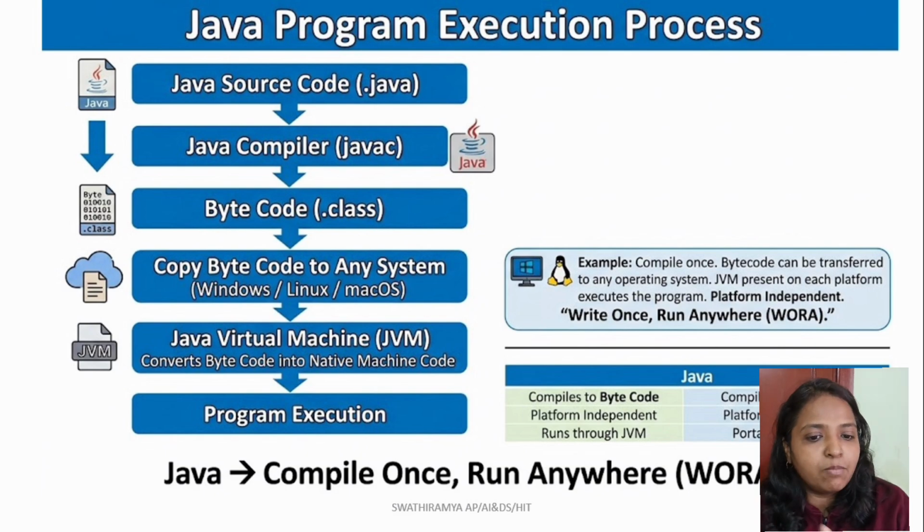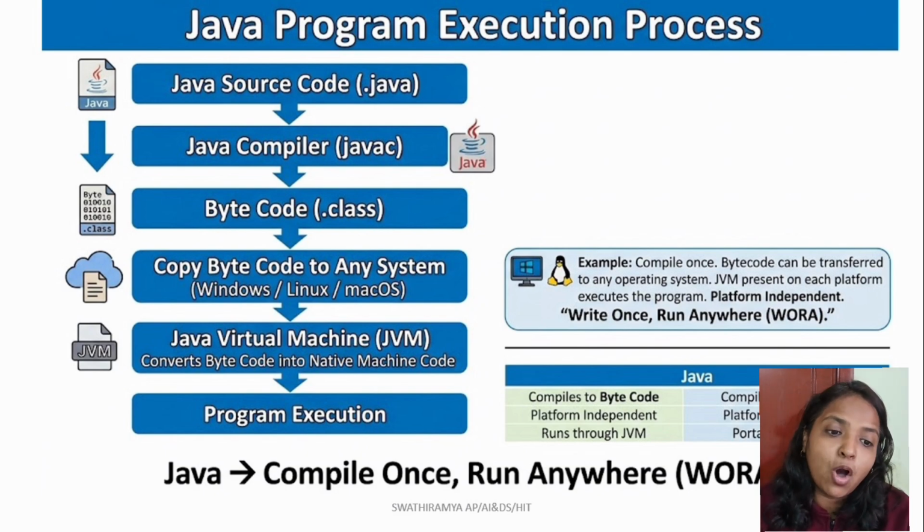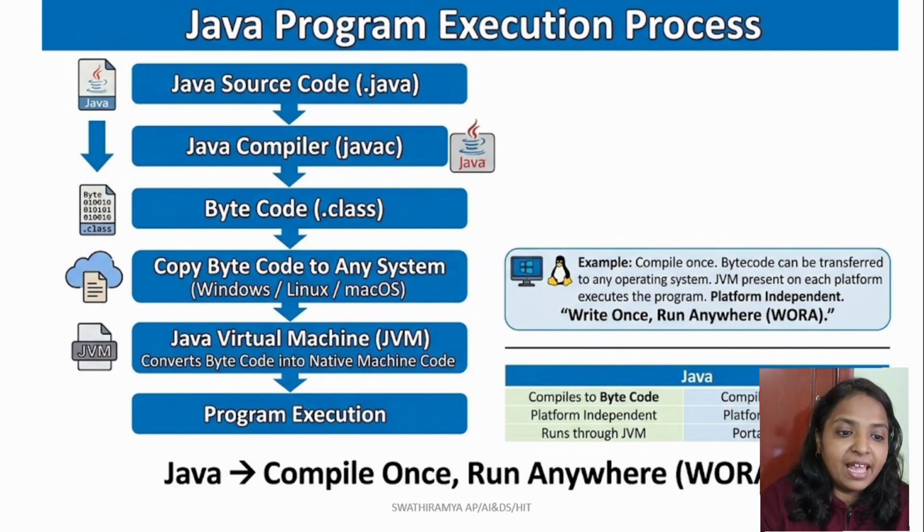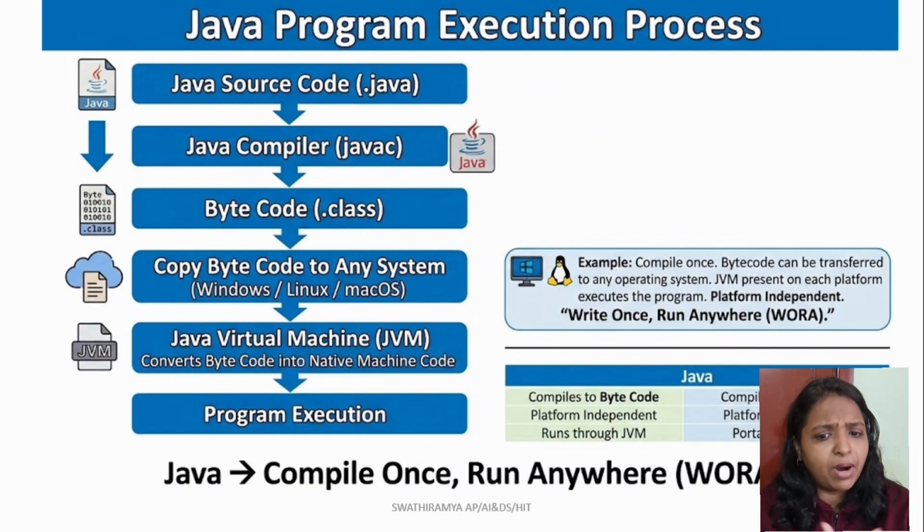This bytecode can be executed on any operating system that has a suitable Java Virtual Machine, called the JVM. So instead of creating a completely different program for Windows, Linux or Mac OS, Java allows us to use the same compiled bytecode. This is the basic idea behind write once and run anywhere.